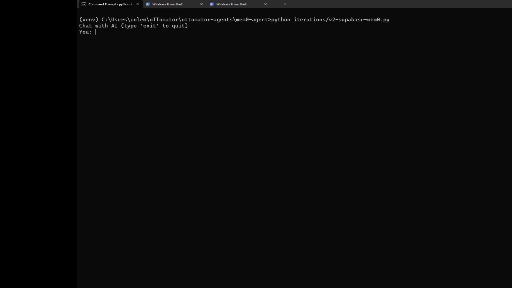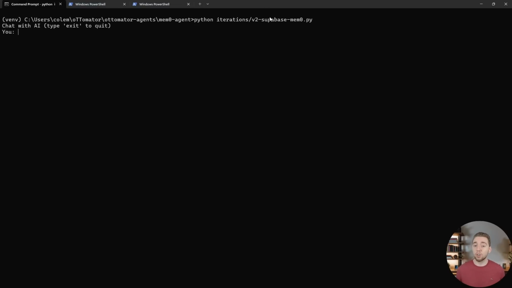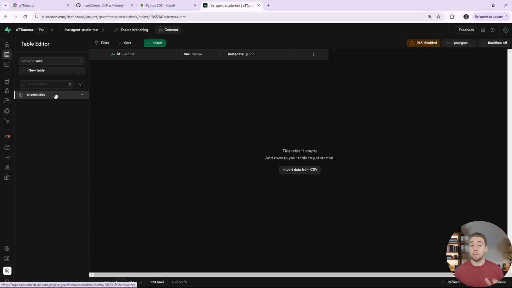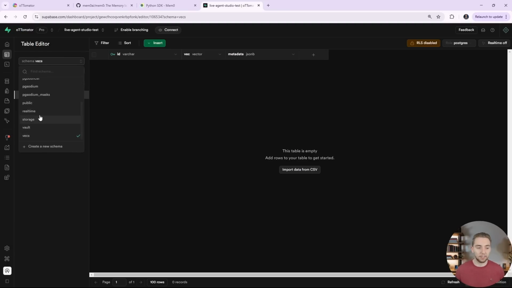It is so cool. Now back in the terminal, we are running version 2 instead of version 1. And going over to my Supabase instance, the memories table, this is where mem0 will put all of our memories, is completely empty. And by the way, to get to this, you need to go to the Vex schema. It's different than the public schema, which you're probably used to in Supabase. So go to Vex and you'll find this table here, which mem0 will create for you. So you don't even have to go and execute SQL yourself. It is very, very convenient.